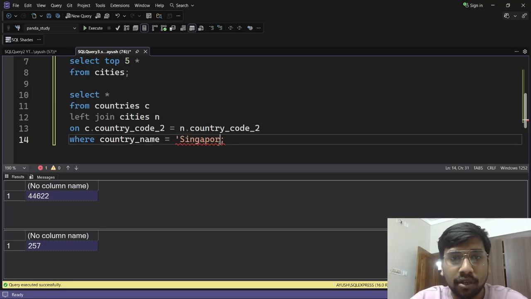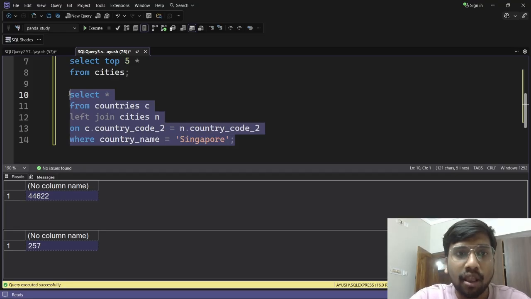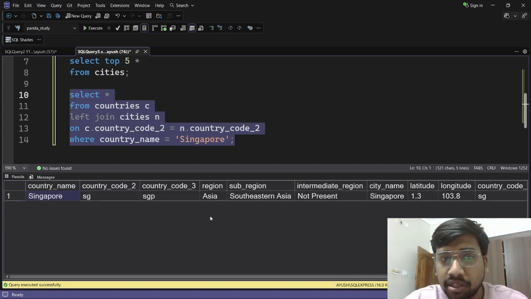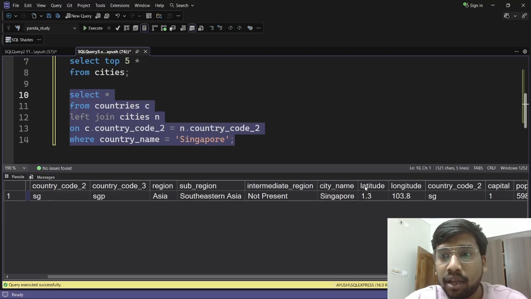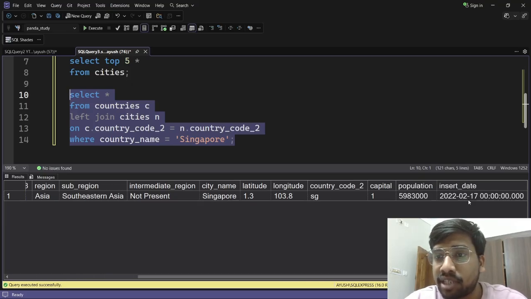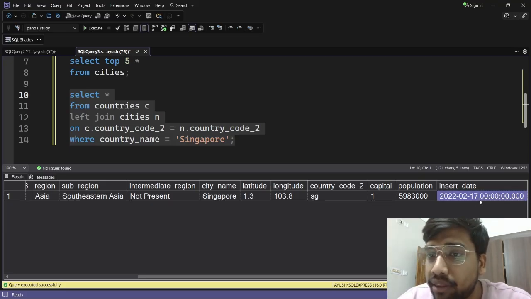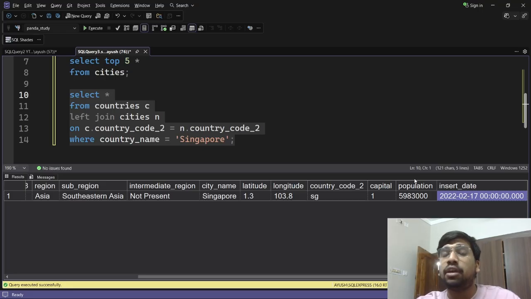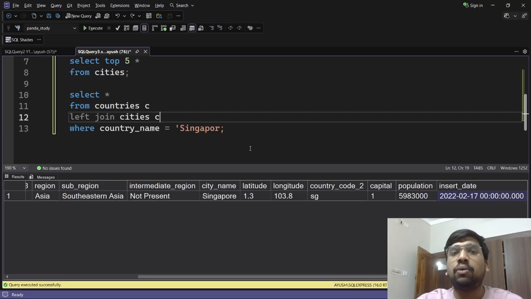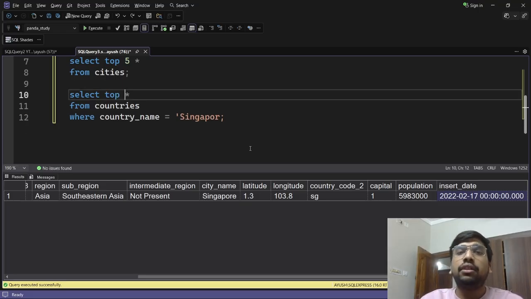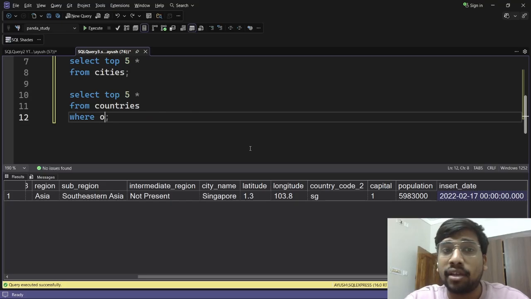Now, if I run this, I used the join clause here to show the insert date of the Singapore country. Here you can see this is our Singapore table, and the insert date is of February. I hope you're able to see that the insert date is 17th February, which is outside our range. With this, we are now completely certain that our query is right and there is no problem with it.